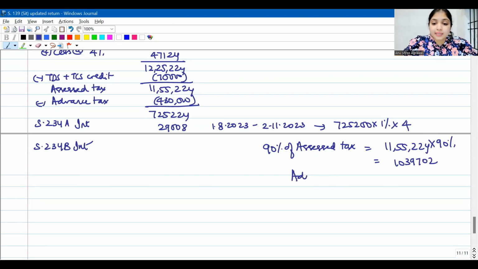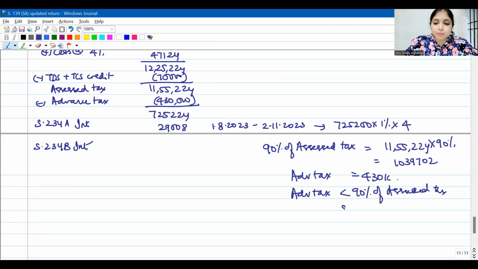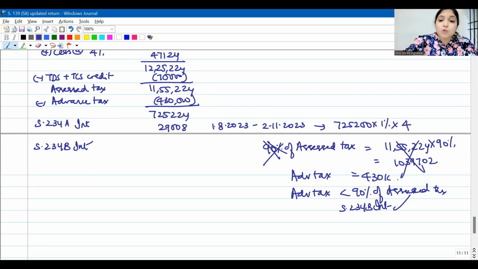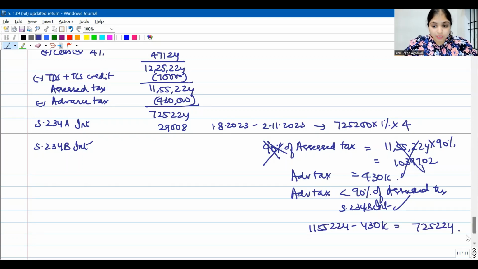No, advance tax that he paid was only 4,30,000. So the advance tax paid by our assessee is less than 90% of assessed tax. So sorry, assessee, you will have to pay 234B interest. Once I conclude you have to pay 234B interest, this 90% number is now irrelevant. How will I calculate 234B interest? On the shortfall. You should have paid 11 lakh 55 thousand 224. You paid only 4 lakh 30 thousand. Shortfall is 7 lakh 25 thousand 224.